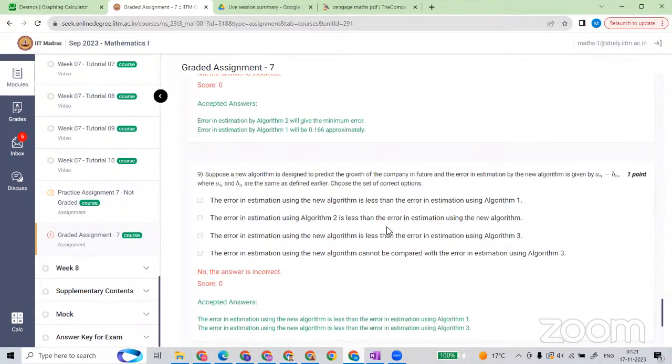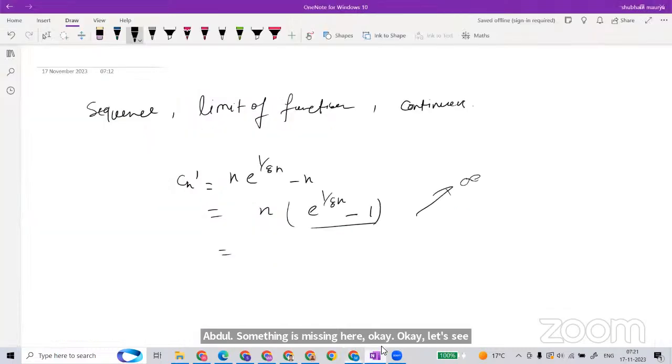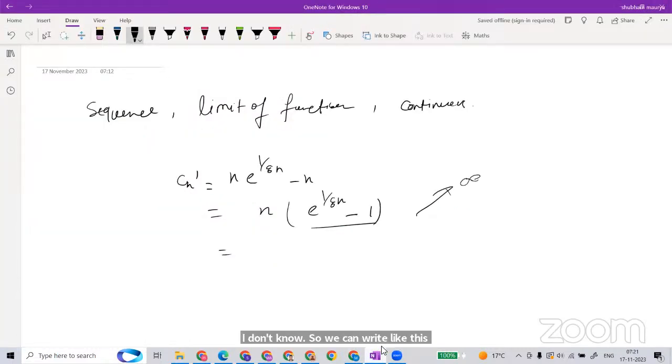Error estimation is given by this. Okay, so again, what will be the new error in estimation by algorithm 3? Something is missing here. Okay, let's see what will happen. So we can write it like this also. This could be written as this, like this, right? Yes, sir.